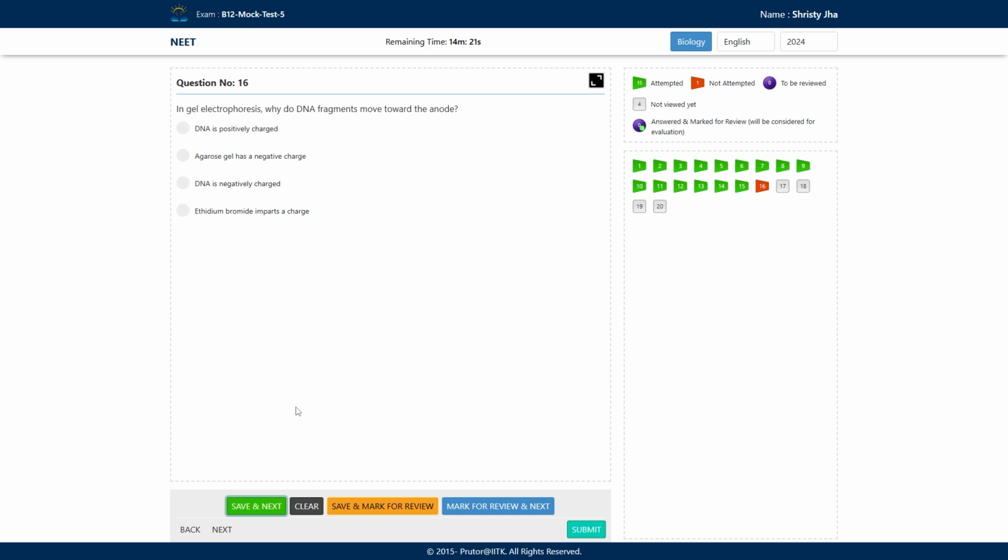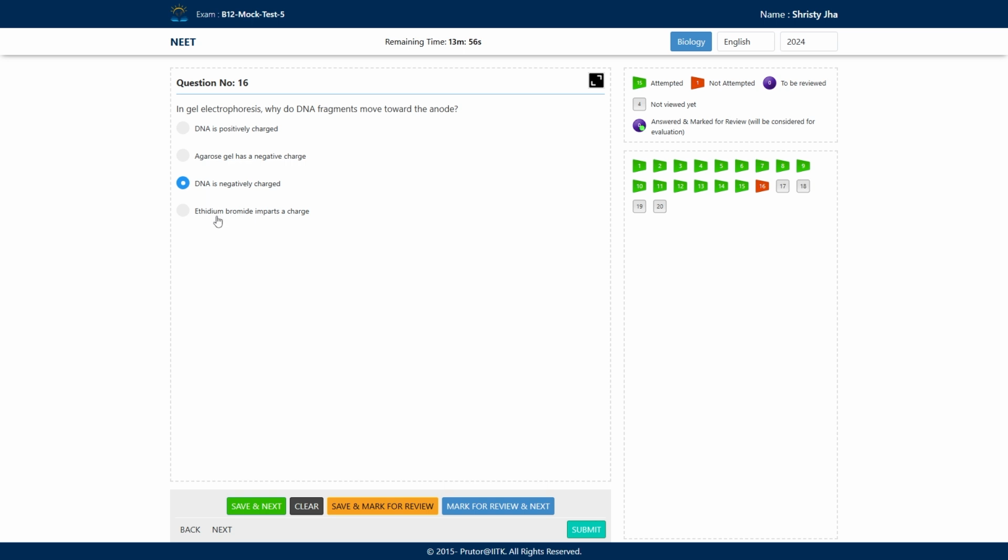Why are they moving toward this positive electrode? First, is the DNA positively charged? No. Agarose gel has a negative charge? No, agarose gel has no charge. But we know that because of the phosphate groups, DNA is negatively charged, and that's why it is moving towards the anode.